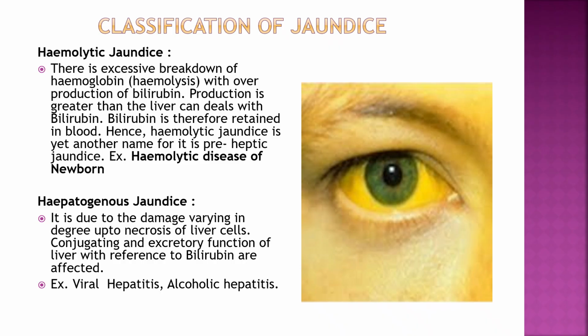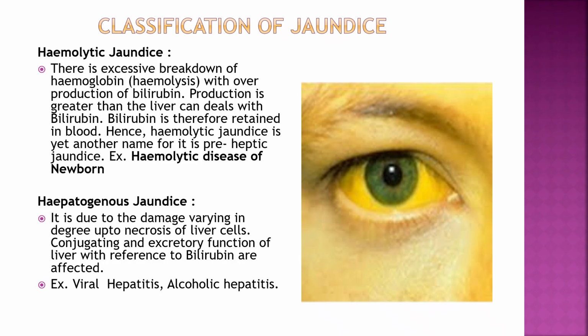Hello students, today we will talk about classification of jaundice. What is jaundice? It is yellowish discoloration of the skin, sclera or mucous membrane, in which bilirubin is increased, so it is also called hyperbilirubinemia. There are three types of jaundice: hemolytic jaundice, hepatic or hepatogenous jaundice, and obstructive jaundice. Hemolytic and hepatogenous jaundice are also called medical jaundice, and obstructive jaundice is called surgical jaundice because surgery is the treatment.